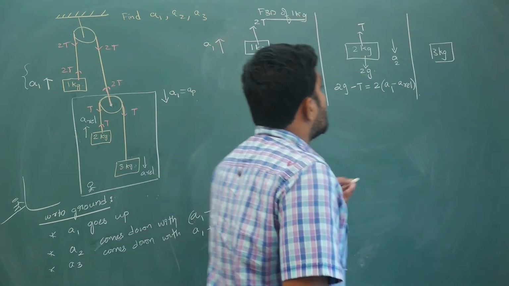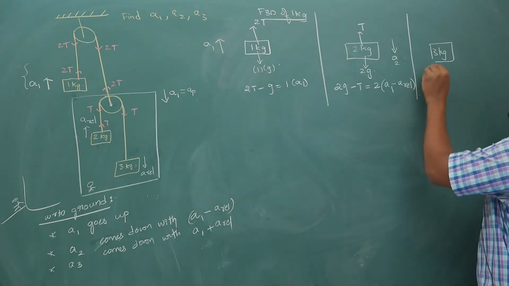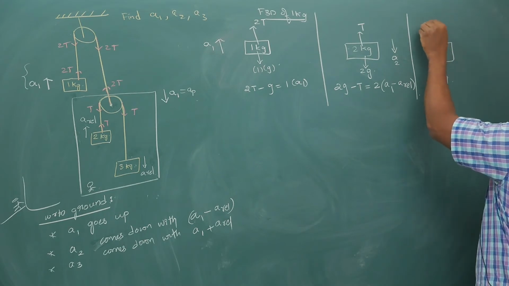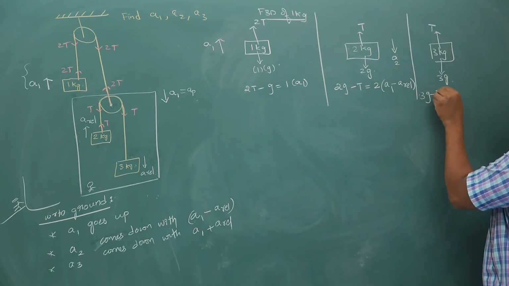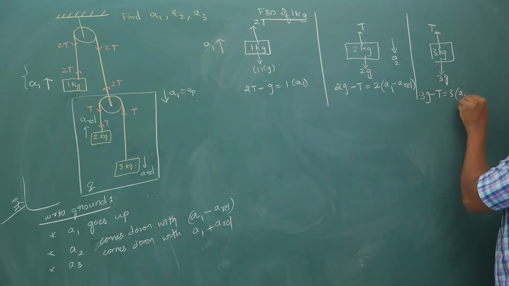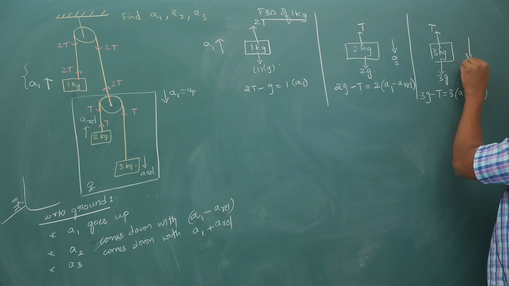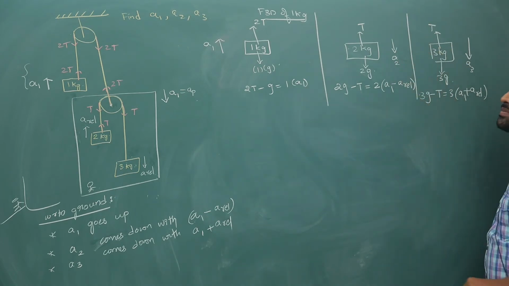So now here, if you take the 3 kg block, for the 3 kg block 3g is downwards, tension T is upwards. So what is your equation here? 3g minus T is equal to 3 times A1 plus A relative, because this block is coming downwards. I am writing downward force minus upward force.